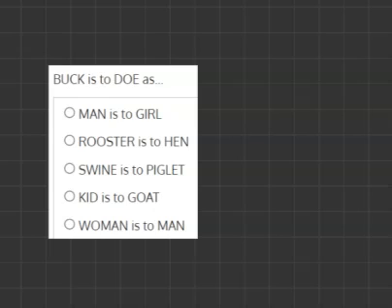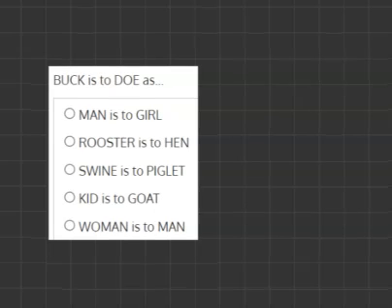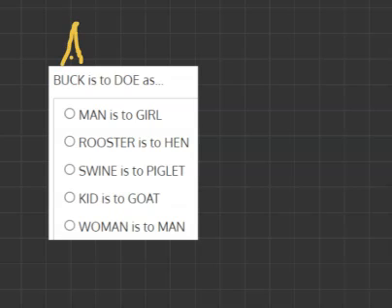Buck is to doe as blank. So we have to look at this analogy and find a relationship between the words. Once we do, we can see which of our answer options share this relationship. So if I call the first word A and the second word B, and I just think of the relationship